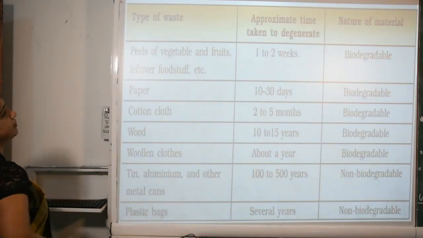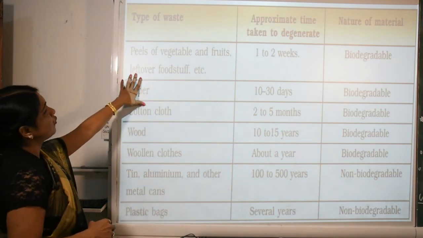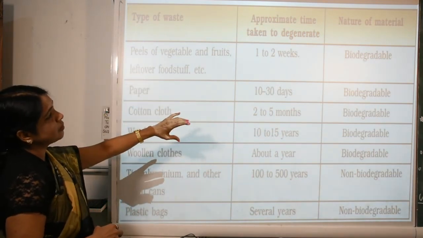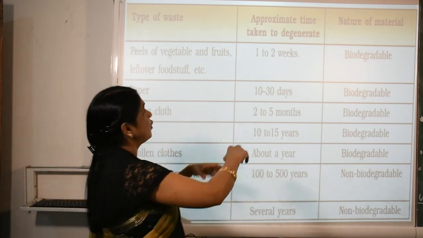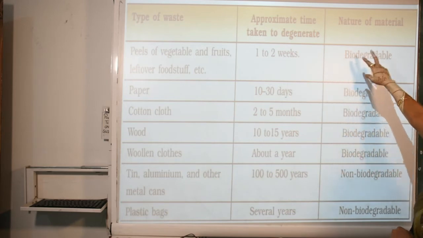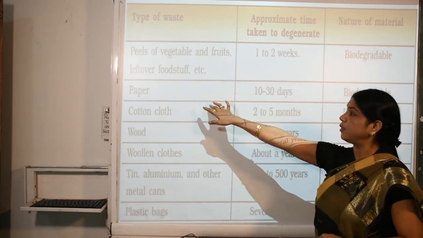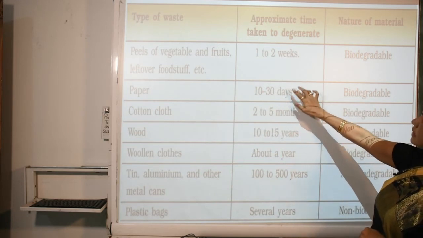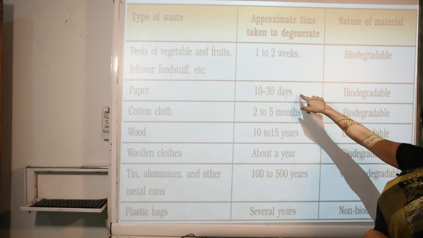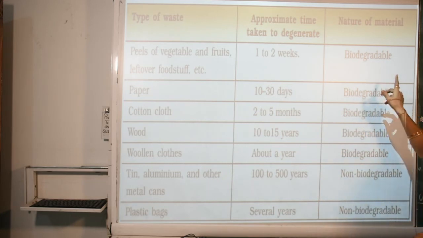Now further we see the types of waste. Peels of vegetables, fruits, and leftover foodstuff take approximately 1 to 2 weeks to degenerate; the nature of the material is biodegradable. Paper takes 10 to 30 days, biodegradable.